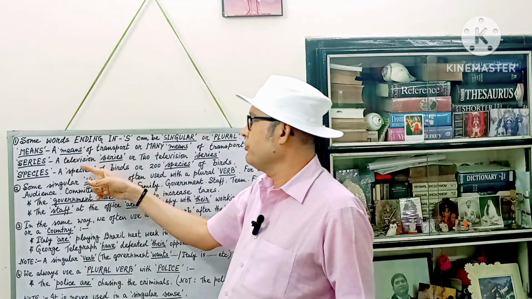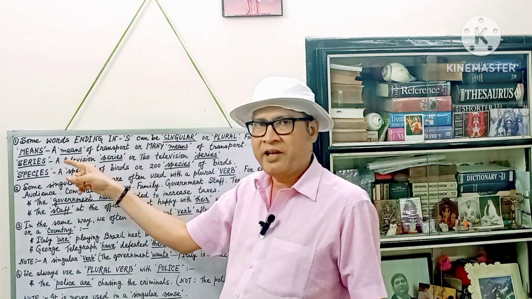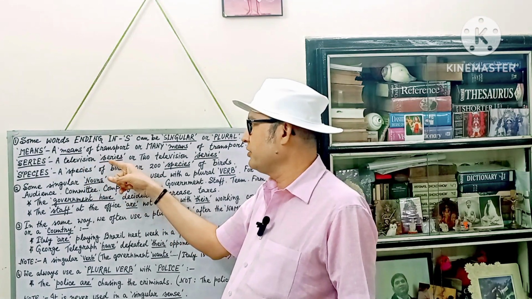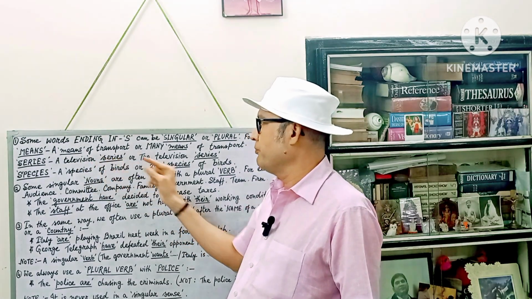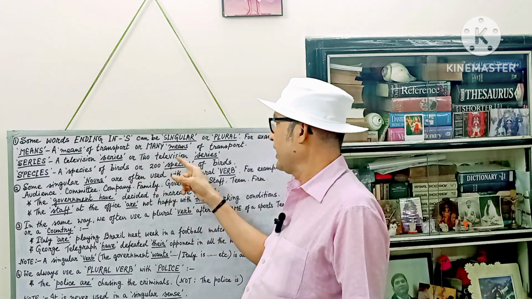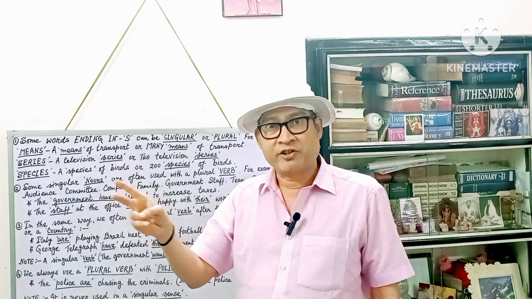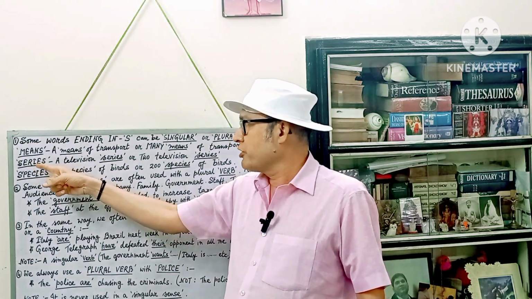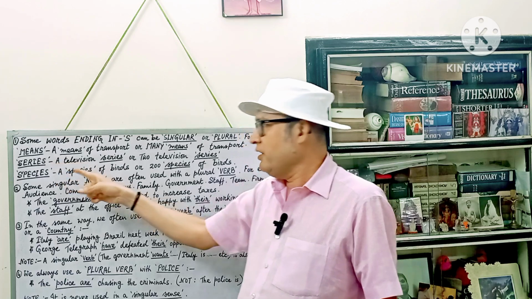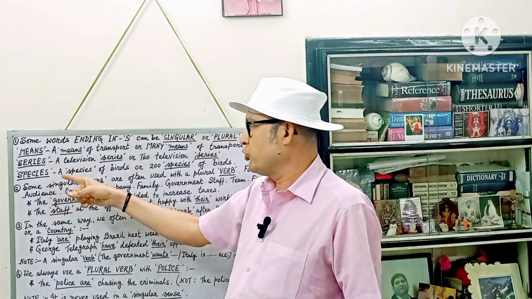Look at this phrase, a television series. Seeing this a, you understand that it is a singular noun. A television series. Next, two television series. It is not that two television series is, not that, because this word is treated both as a singular noun and a plural noun.